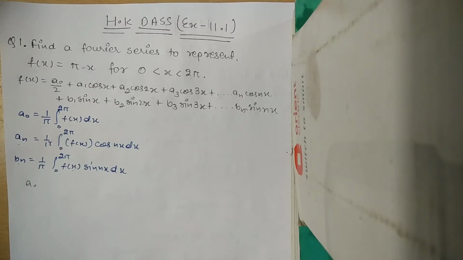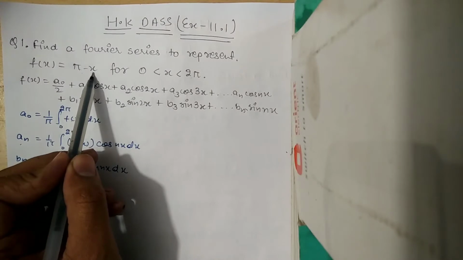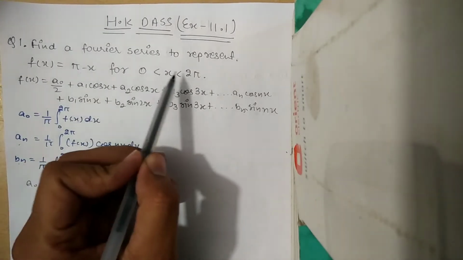So we are solving Mathematical Physics by H.K. Das, and today we are starting Fourier series, chapter 11. In question number 1, we have to represent the Fourier series for the function pi minus x, where the limits for this function are 0 to 2 pi.